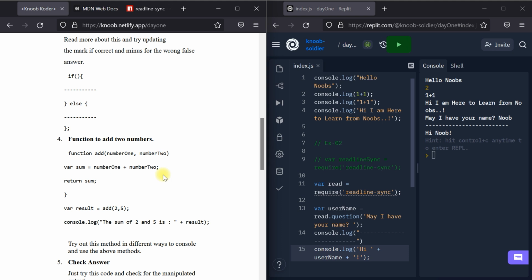I hope you will re-watch this video if you don't understand. Watch it in a loop, or slow it down. The first time you watch at normal speed, then the second time you can increase the speed, and the third time increase it further and keep on revising. For new programmers, if they keep repeating the same thing again and again for at least 2-3 days, I hope this technique will help you learn very fast.